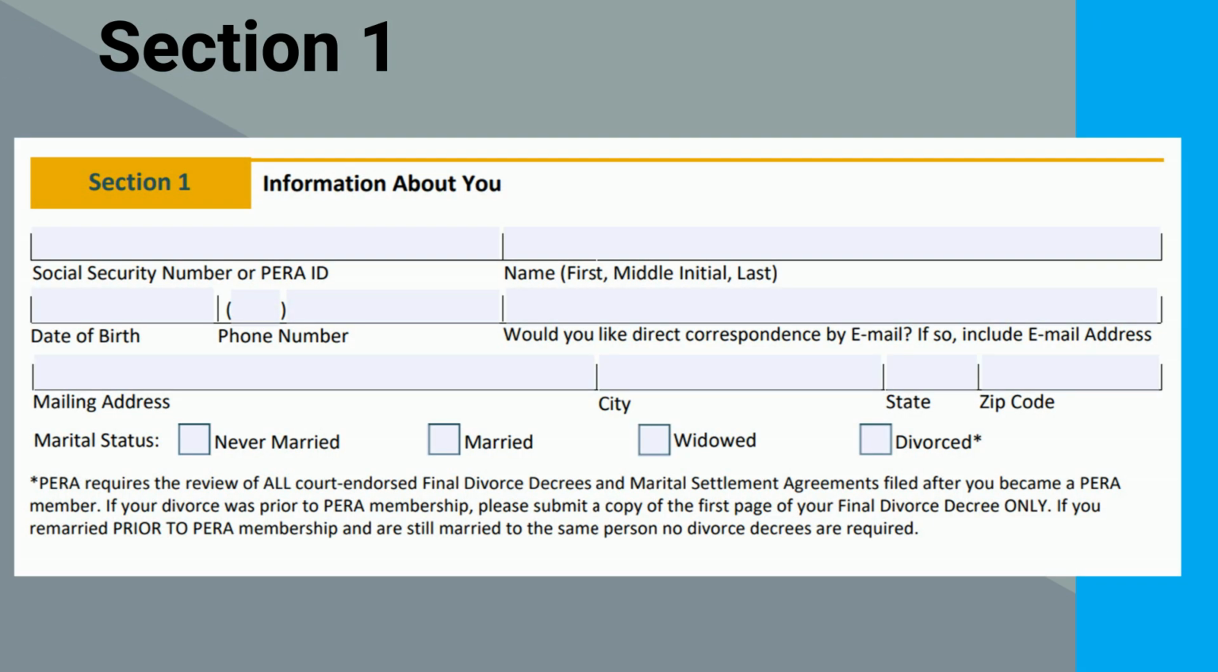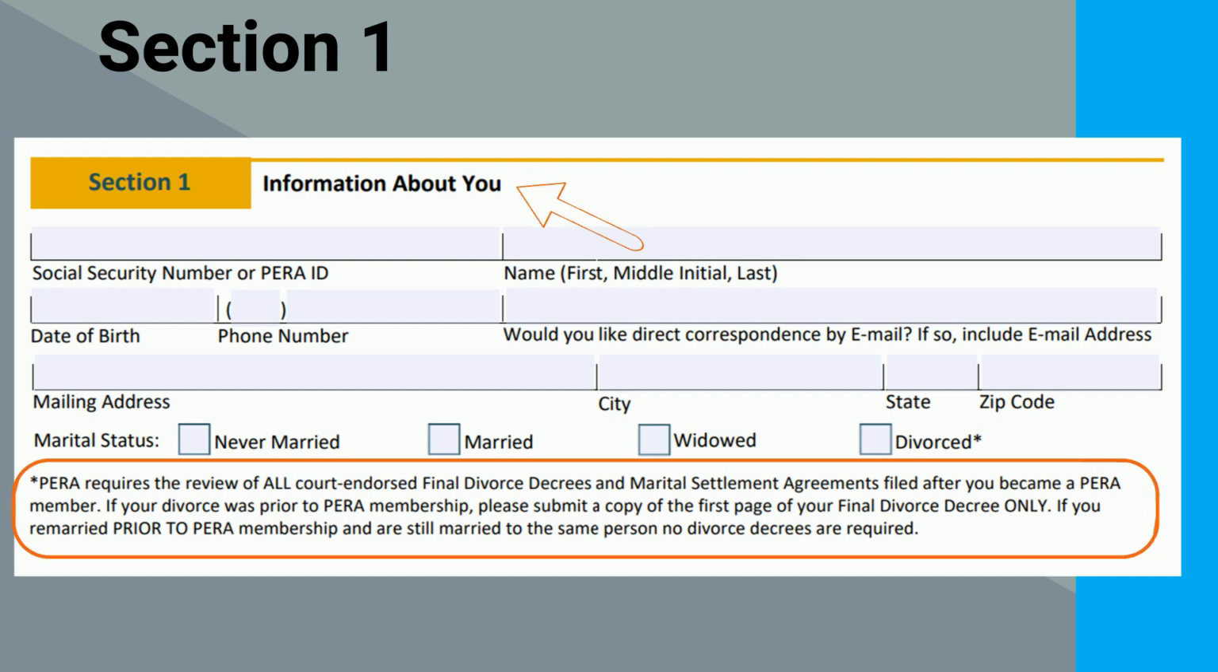In Section 1, please provide PERA with your basic demographic and contact information. Please also keep in mind that PERA requires the review of all court-endorsed final divorce decrees and marital settlement agreements filed after you became a PERA member. If your divorce was prior to PERA membership, please submit a copy of the first page of your final divorce decree only. If you remarried prior to PERA membership and are still married to the same person, divorce decrees are not required.